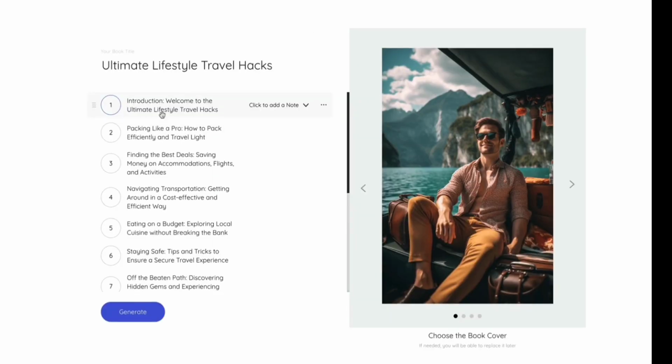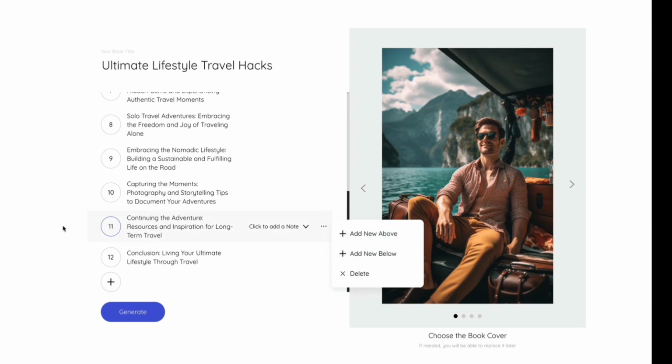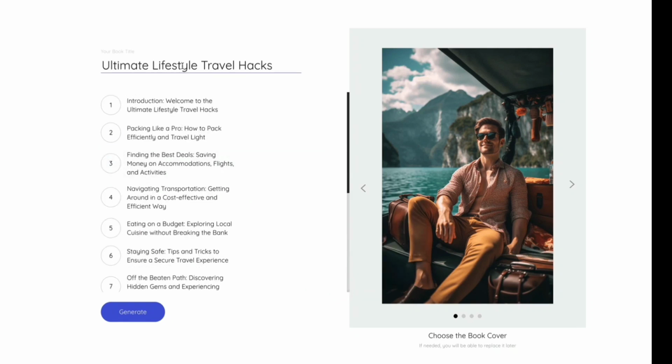All right, boom. So here we go. Left-hand side, we have our full table of contents. Look at this, 12 complete chapters. Of course, we can add more. Hey, if you want to add something in the middle of this, you can add one above, below, delete. Of course, change out any of this stuff, including the book name up here if you want.